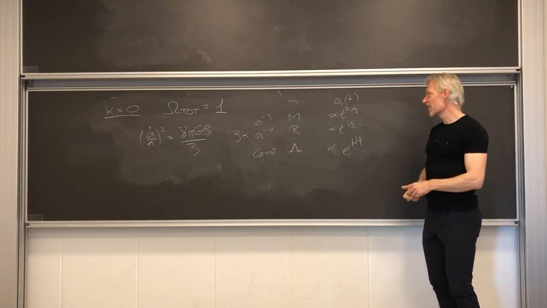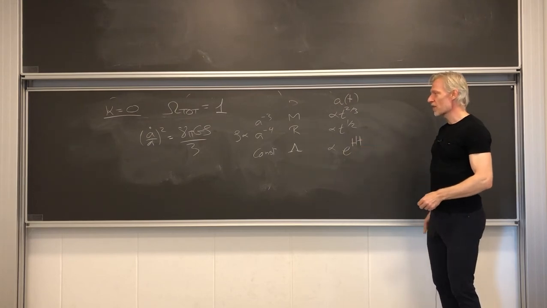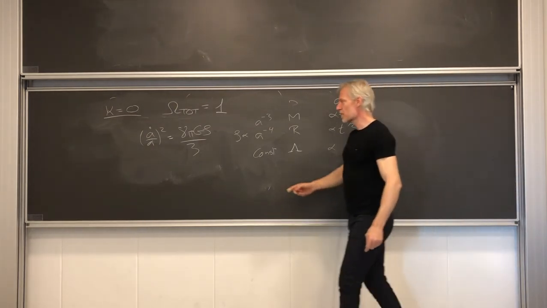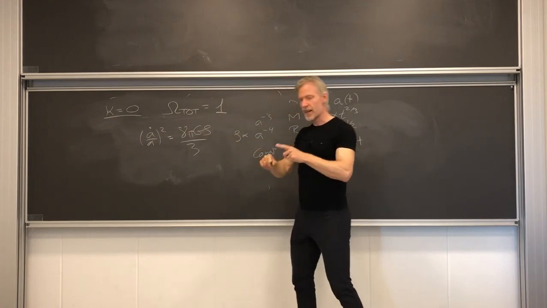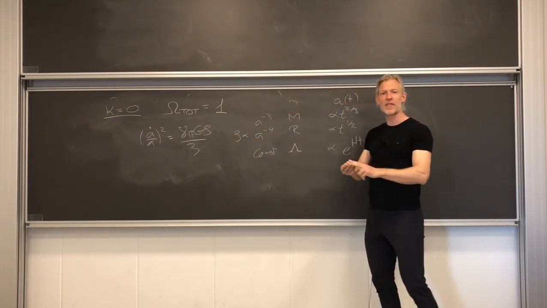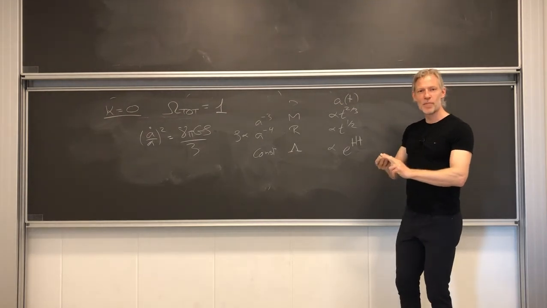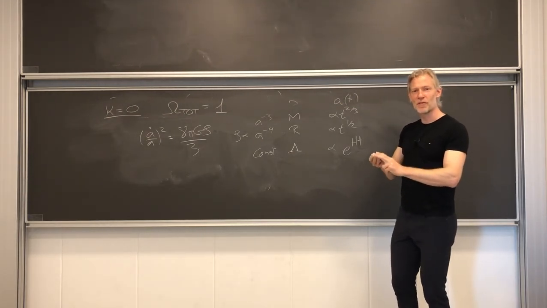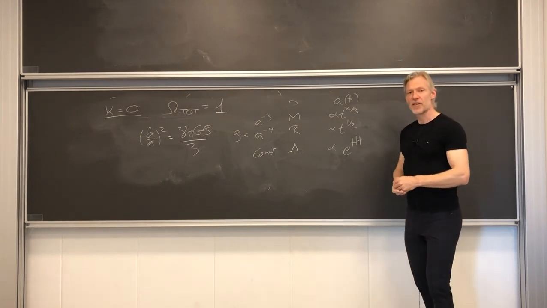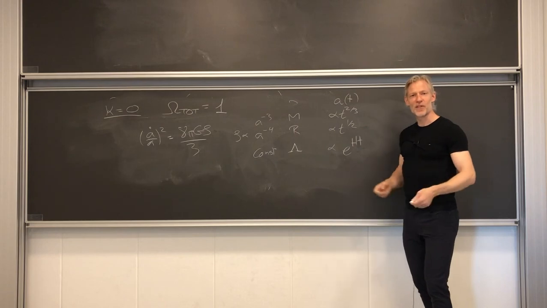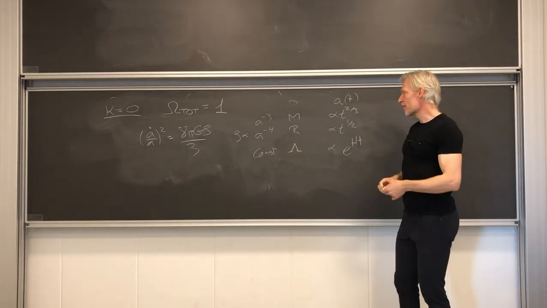Now, of course, in the most general case you can think of, you cannot actually solve the Friedmann equation analytically. If you put in both radiation and matter and cosmological constant and curvature, there's no very simple closed analytic form of the solution to a of t, and you'd rather do it numerically, but that's not a very difficult equation to solve numerically, and you can do it very cheaply and very precisely.